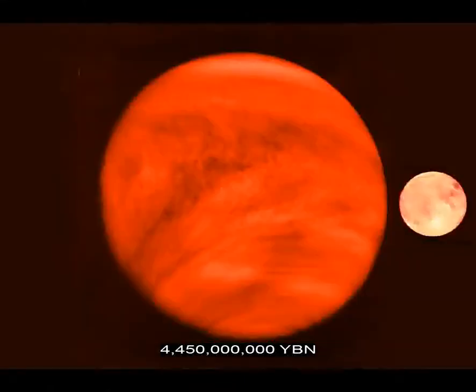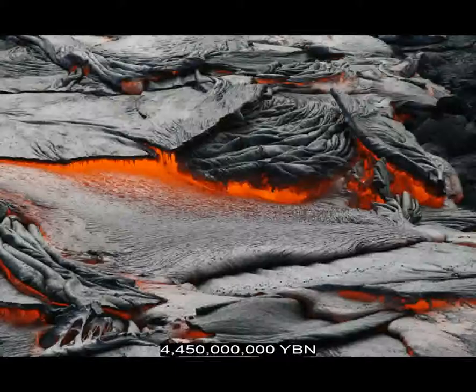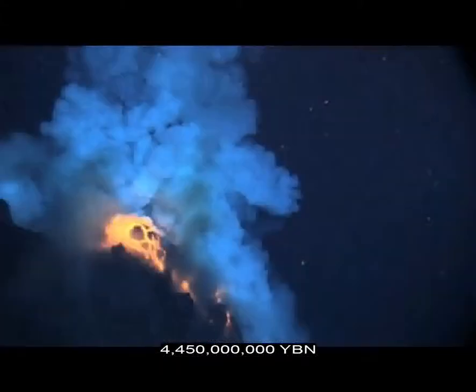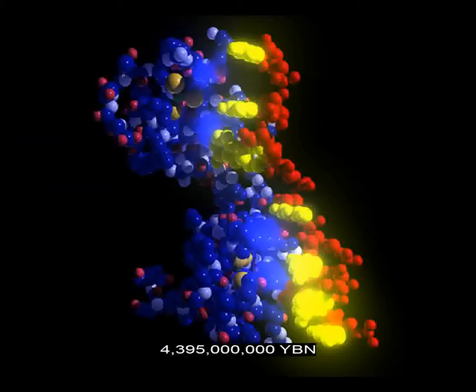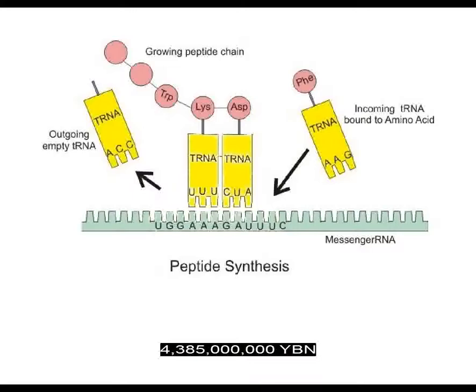Planet Earth cools. Crust forms. Water condenses and falls to make the first Earth oceans, lakes, and rivers. Larger molecules form on Earth, like amino acids and sugars. Nucleic acids form on Earth. RNA links amino acids into the first proteins.